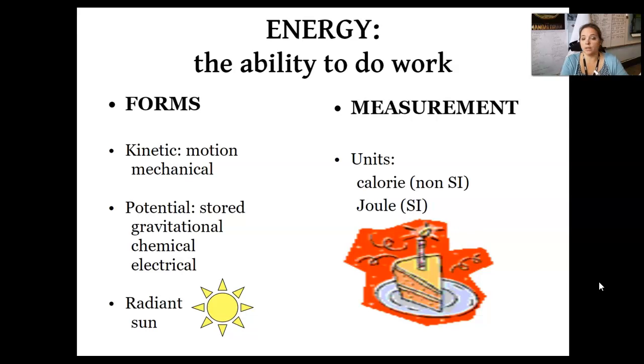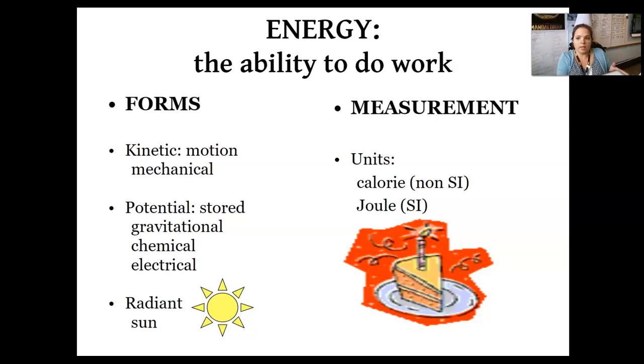Well, it's the ability to do work, any work. So there are different forms of energy. So we have kinetic. That's the motion. Like if I go like this and I drop my calculator, that's kinetic energy. It's moving. It's actually like there's movement to it. I'm kinetic energy right now. I'm expending because I'm moving.